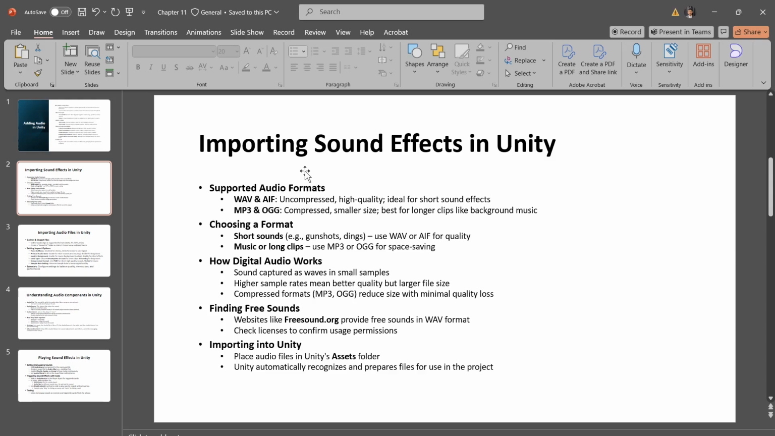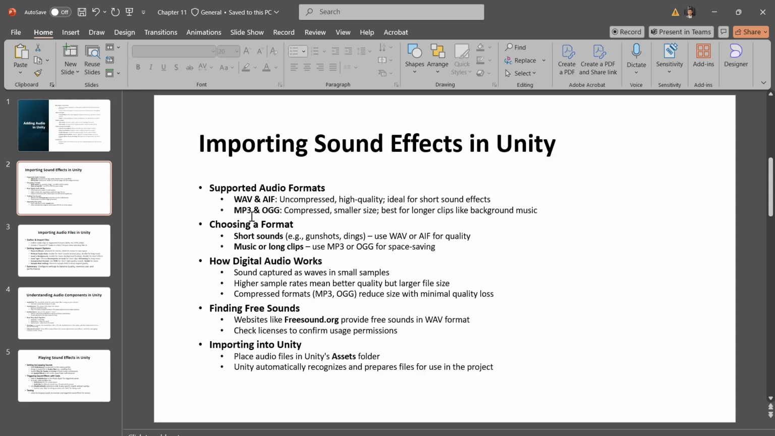WAV is an uncompressed audio format commonly used on Windows. It has no quality loss, so it's perfect for short sound effects where you want the best quality without worrying about file size. And we have AIF, which is similar to WAV, an uncompressed format commonly used on Mac. So also good for high quality short sound effects.